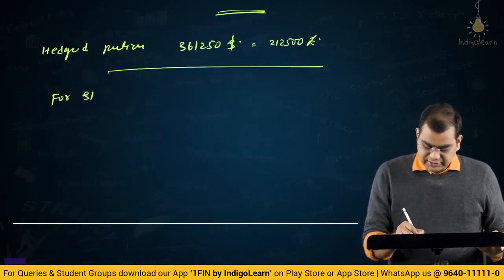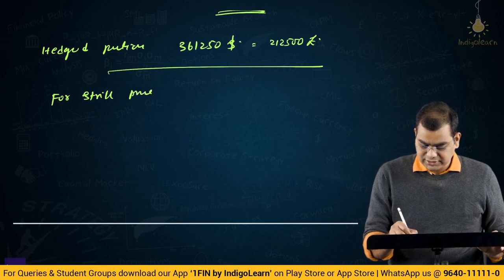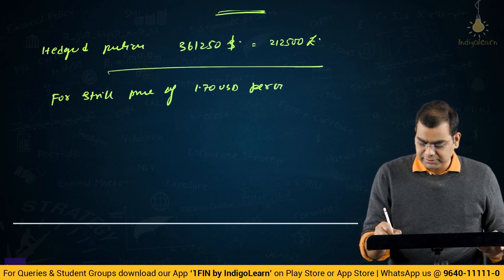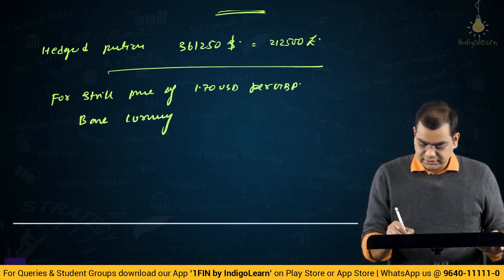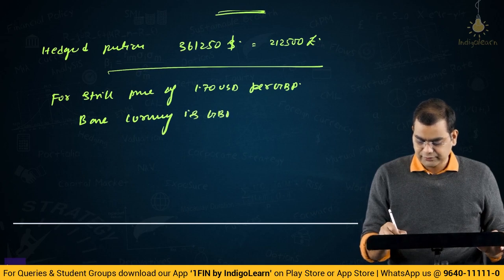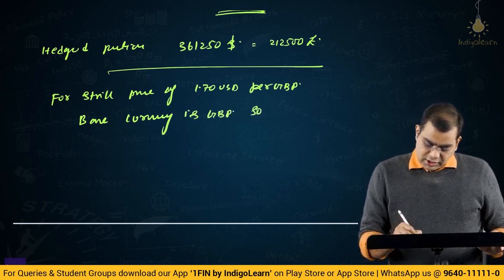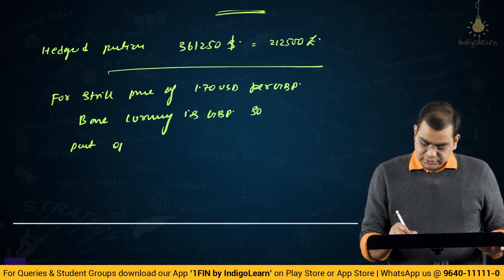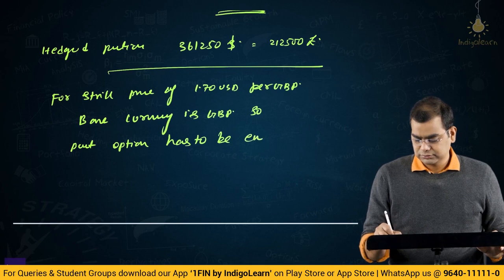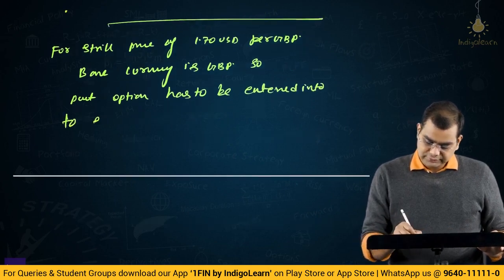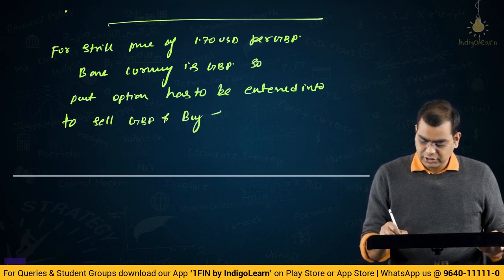For strike price of 1.70 USD per GBP, base currency is GBP. So put option has to be entered into to sell GBP and buy dollar.